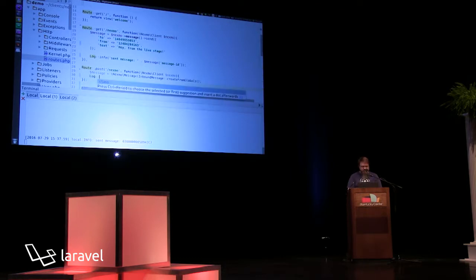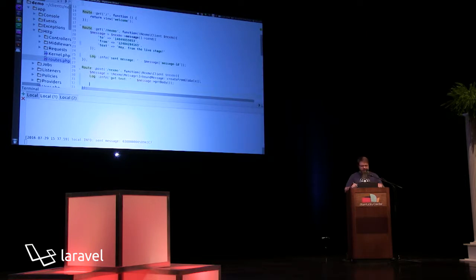And then we'll just log for the fun of it. We'll log got text. Let's do text. And I can just grab the message get body. So that'll parse the inbound HTTP request from Nexmo, which has a bunch of parameters: to, from, text, all that kind of fun stuff.